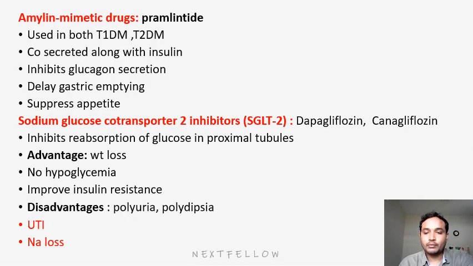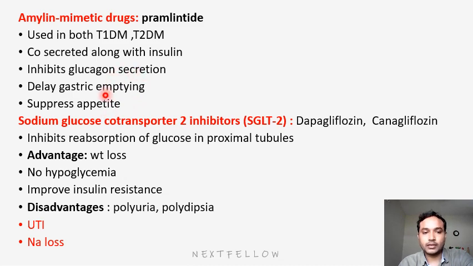Next group will be amylin mimetic drugs. These are all recently developed molecules. They will be different molecules and they will act by different mechanisms. Amylin mimetic drug means pramlintide, only one drug. That is the only drug which will be used in both type 1 and type 2 diabetes mellitus. This is an MCQ: which drug will be beneficial in both conditions, type 1 and type 2? It is pramlintide. It is secreted along with insulin, inhibits glucagon secretion, delays gastric emptying, and suppresses appetite. These are the actions of pramlintide.